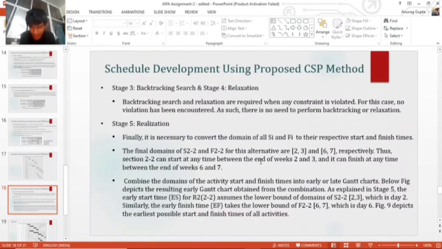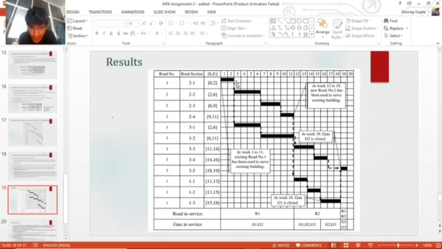We will make a chart considering the lower bound of every start time or finish time. So S22's early time, the lower bound, is 2, and F22 is 6. So activity 2 starts from 2 and ends at 6. We are considering both lower bounds.